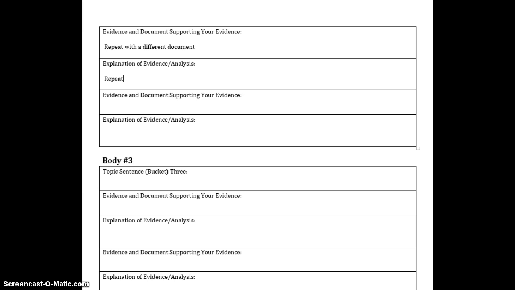You will explain that document and evidence as you had done previously. If you are able, you could also give a third piece of evidence using a third different document and explain this evidence. If you are only able to do this using 2 documents, that is sufficient.